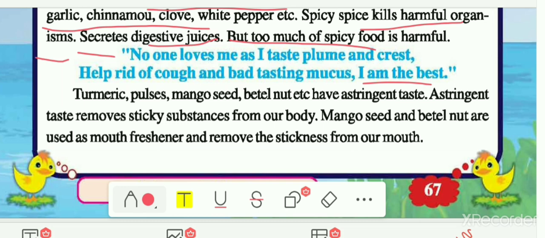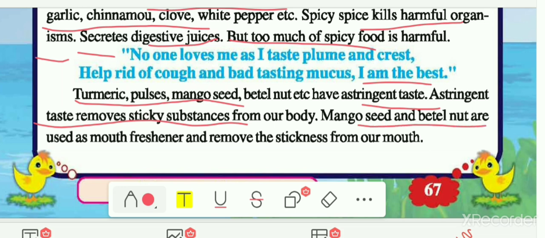Now let me see from which food items we are getting this astringent taste. So turmeric, pulses, mango seed, betel nut, etc. have the astringent taste, and the astringent taste removes the sticky substance from our body. This is the importance of the astringent taste, that it removes the sticky substance from our body.